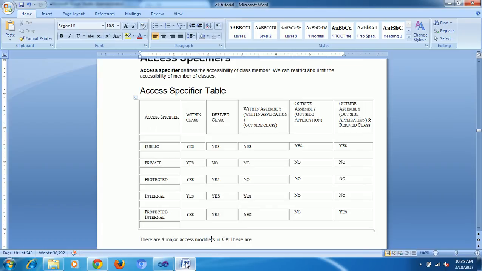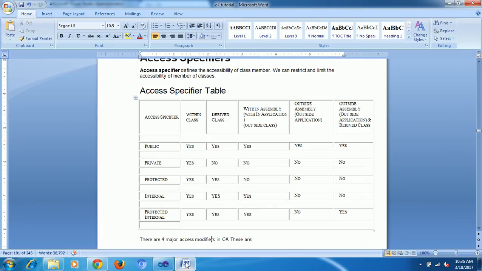Now one more scenario. The projects are different. Project 1, class 1. Project 2, class 2. These two are inherited. I will show how to inherit that and this inheritance.